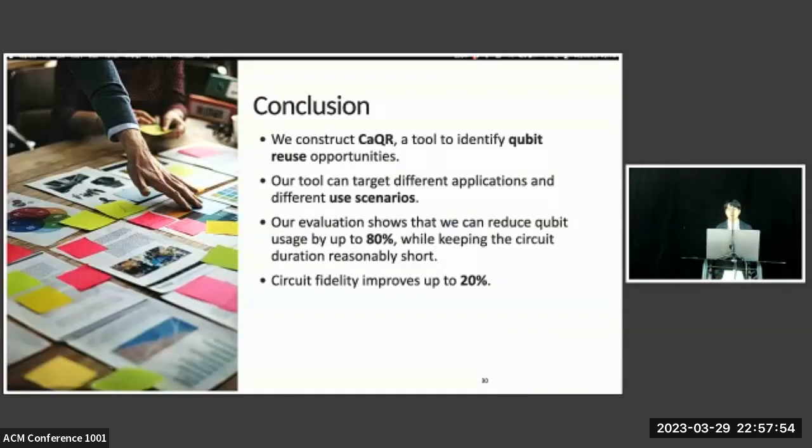To conclude, we construct CaQR, a tool to identify qubit reuse opportunities. Our tool can target different applications and different use scenarios. And our evaluation showed that we can reduce qubit usage by up to 80% while keeping the circuit duration reasonably short, and also improve the circuit fidelity by up to 20%.